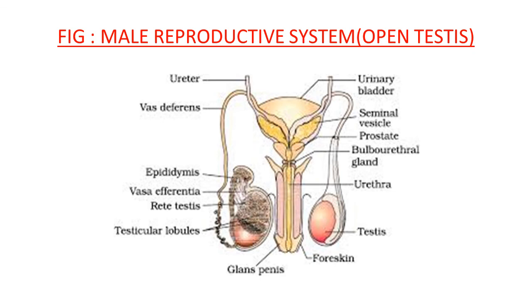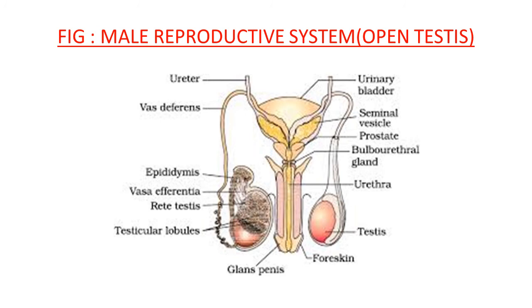We have already studied the figure which shows the male reproductive system and its parts. This figure shows the male reproductive system with open testes, and you can get a clear idea about this arrangement. Here you can see in the pelvic region of the male, on both sides, right and left, one pair of testes, one on each side.